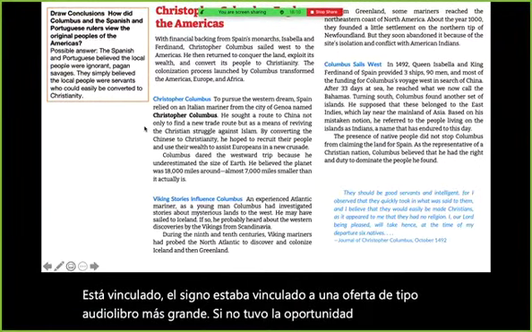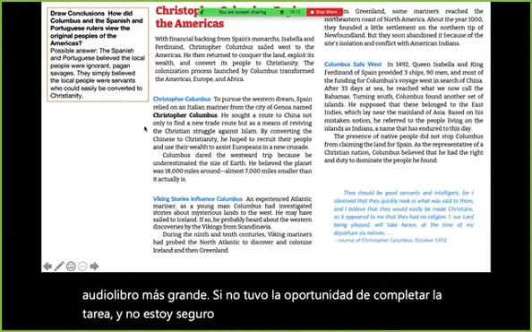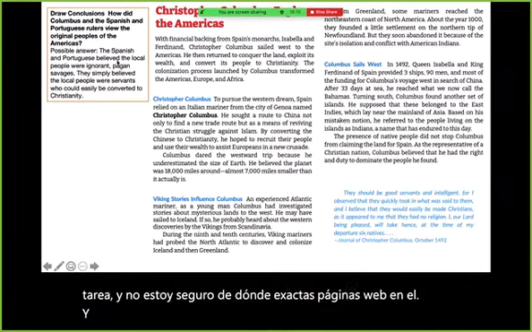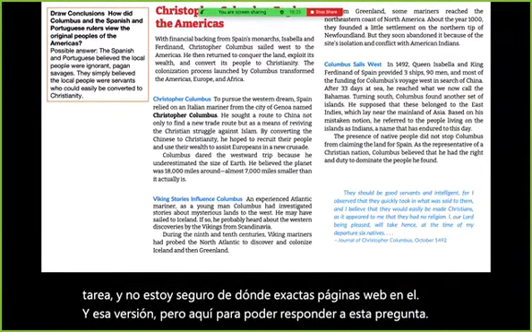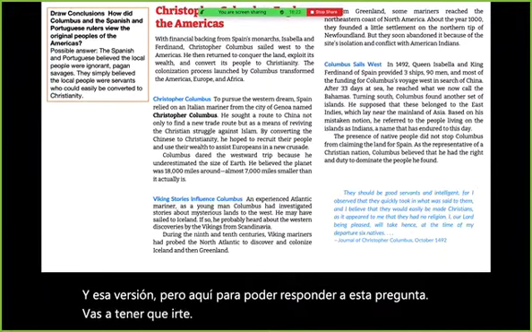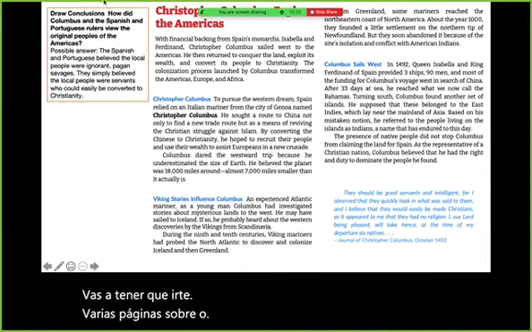And I'm not sure what page it's on in that version. But on here, to be able to respond to this question, you're going to have to go a page or two over. So my response was the Spanish and Portuguese believed that the local people were ignorant, pagan savages.